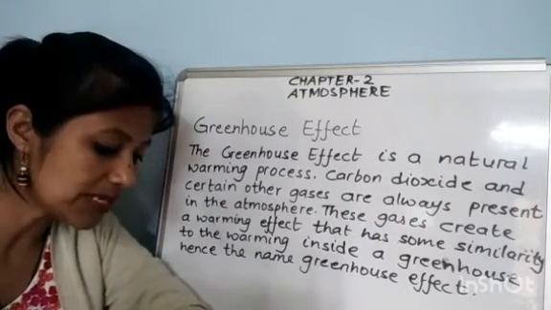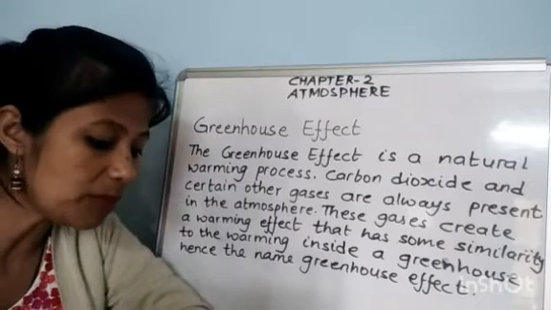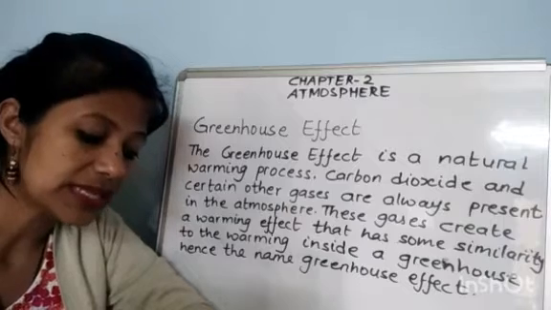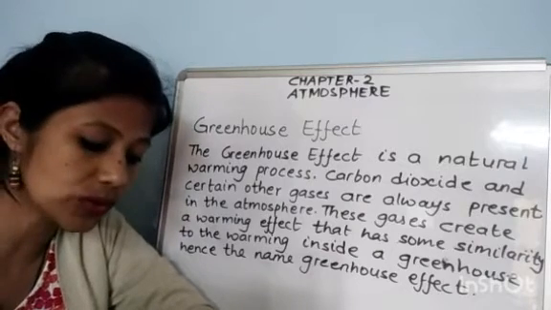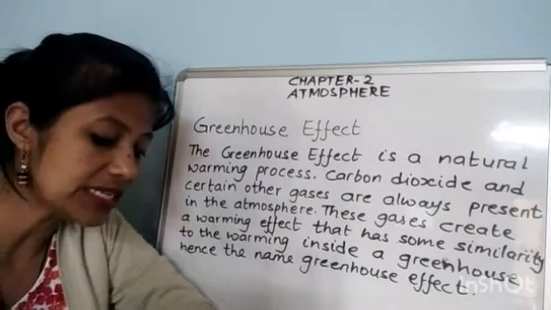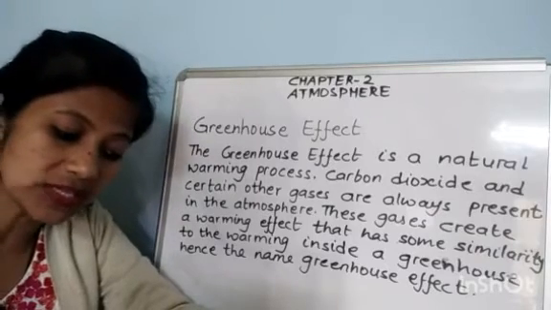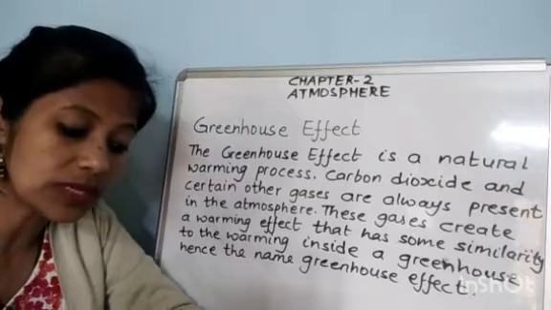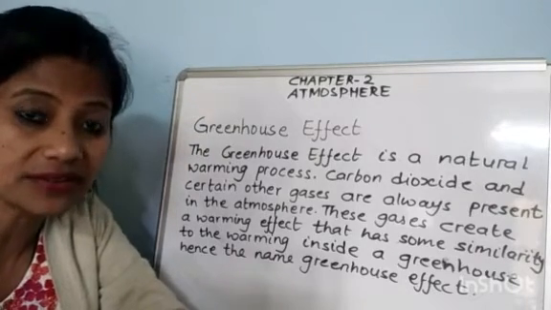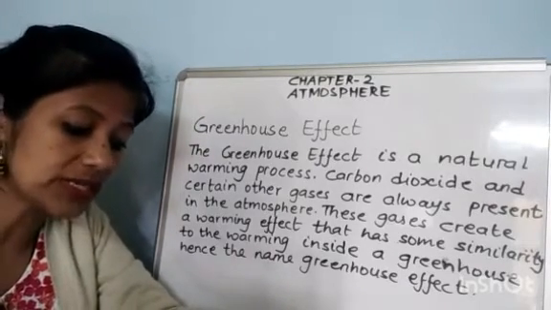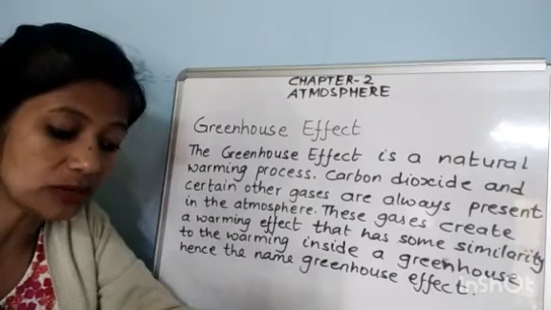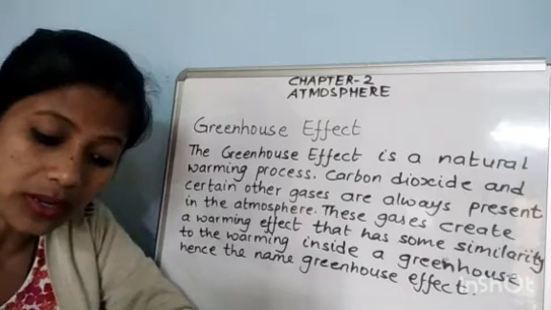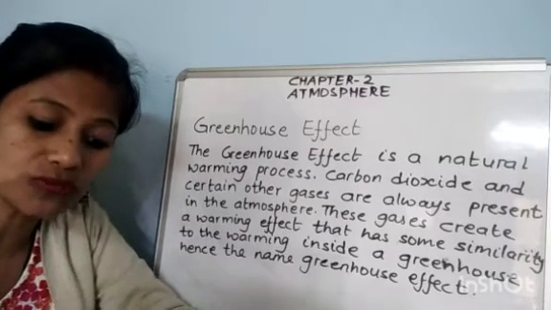On page number 12, in the upper part of the stratosphere, there is a layer called ozonosphere, which contains the important ozone gas. Ozone, what does it do? Ozone absorbs the harmful ultraviolet rays of the sun and does not allow them to reach the earth. This is the function of ozonosphere.